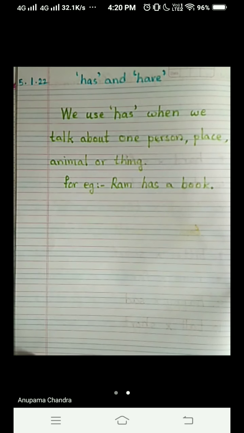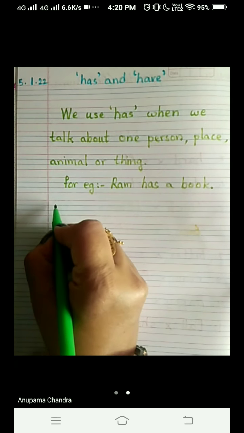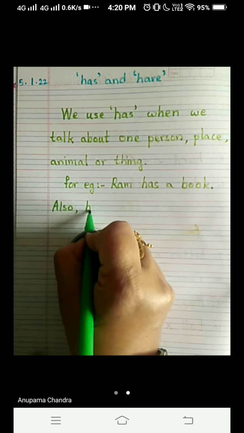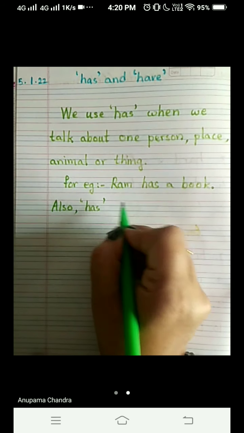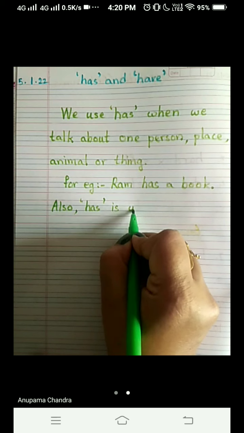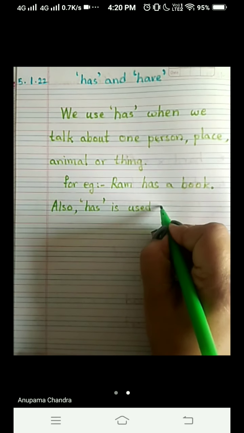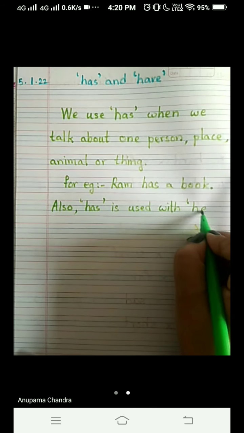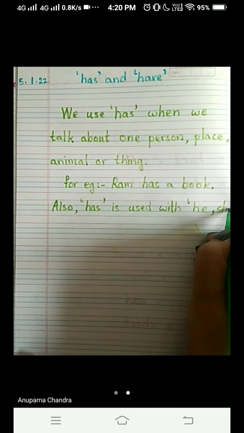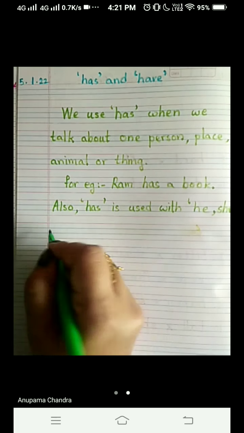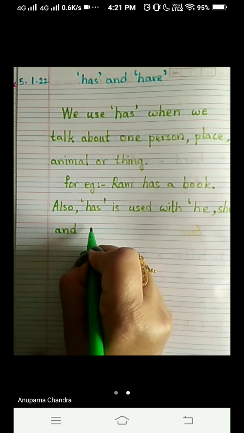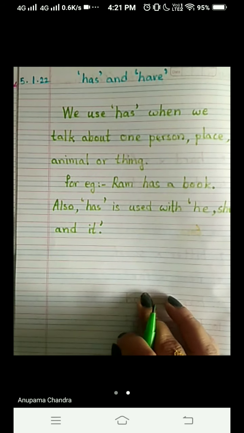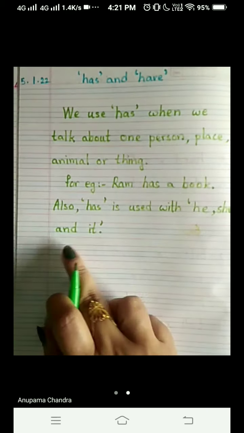Okay, one more thing I want to tell you is also, write along with me, children, comma, 'has' is used with 'he, she, and it', full stop. Okay, has is also used with he, she, and it.